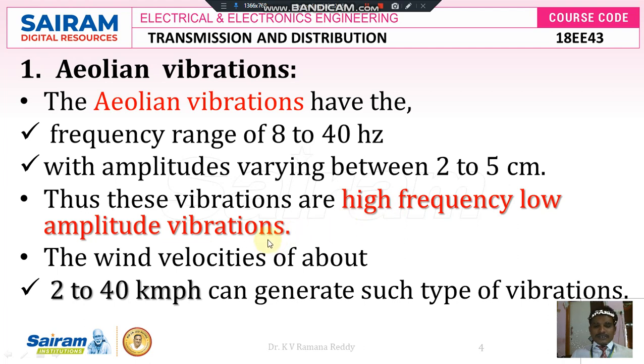A-line vibrations generally take place for wind velocities like 2 to 40 km per hour, or 2 to 40 meters per second velocity can generate this type of A-line vibrations.